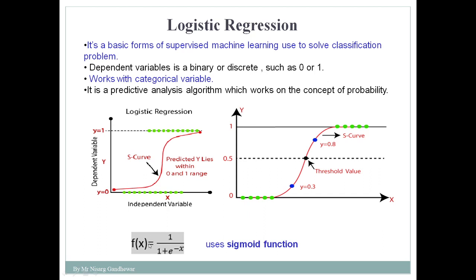So here this is the equation of logistic regression. We have seen the equation of linear regression, y equals mx plus c. Similarly here we get an equation f of x equals 1 upon 1 plus e to the power minus x. So this is one of the equations. Another equation is y upon y minus 1. This is another equation that we are going to use in logistic regression.